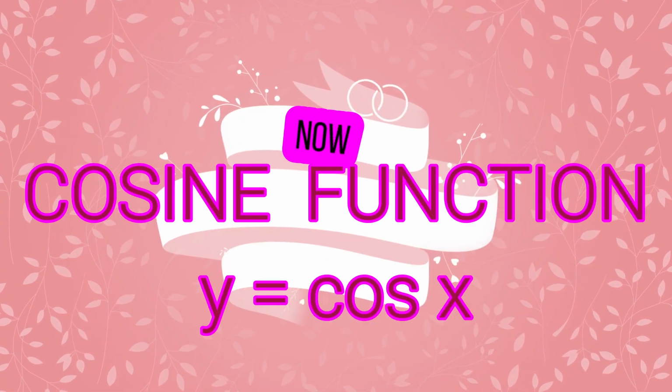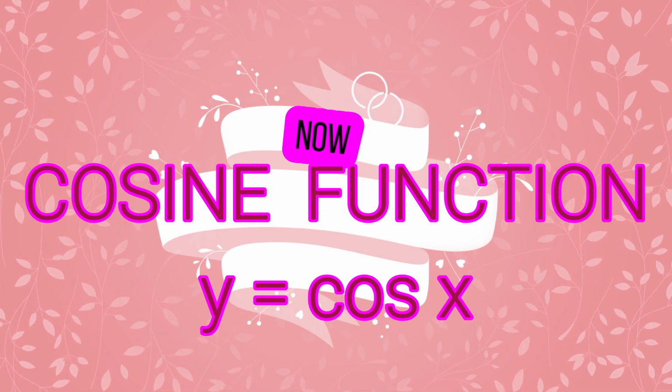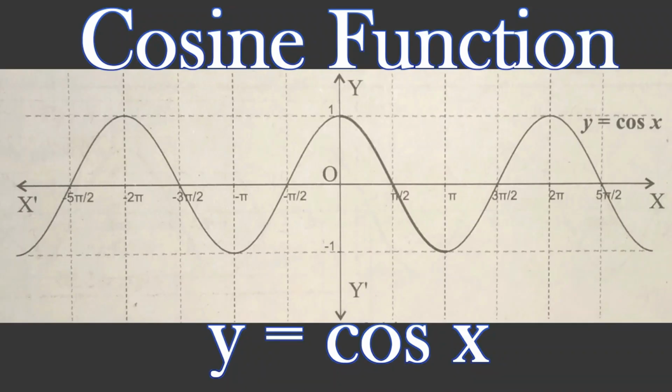Let us move towards the second trigonometric function, that is y is equal to cos x. Now we are observing the graph of y is equal to cos x. If you learn the main important points or characteristics of cosine function, then it will become easy to understand the inverse cosine function.